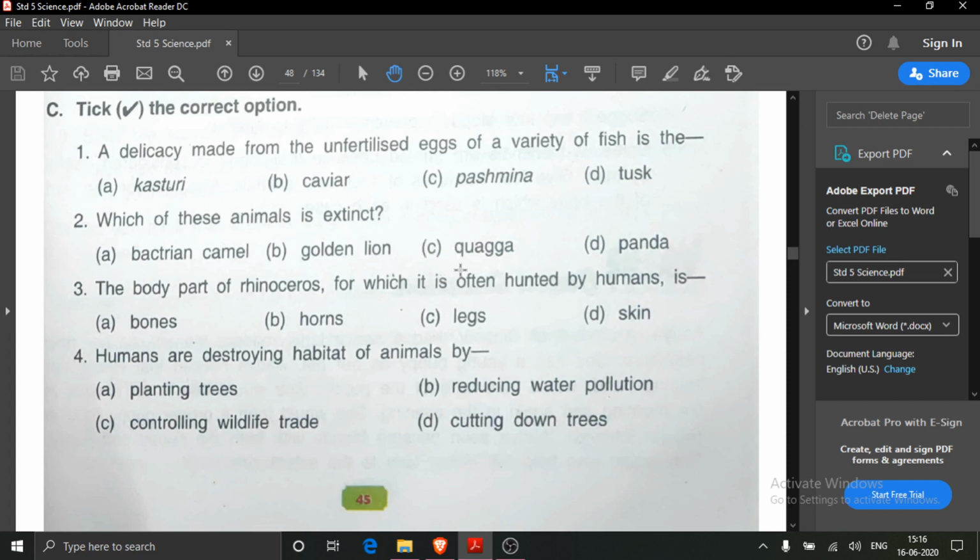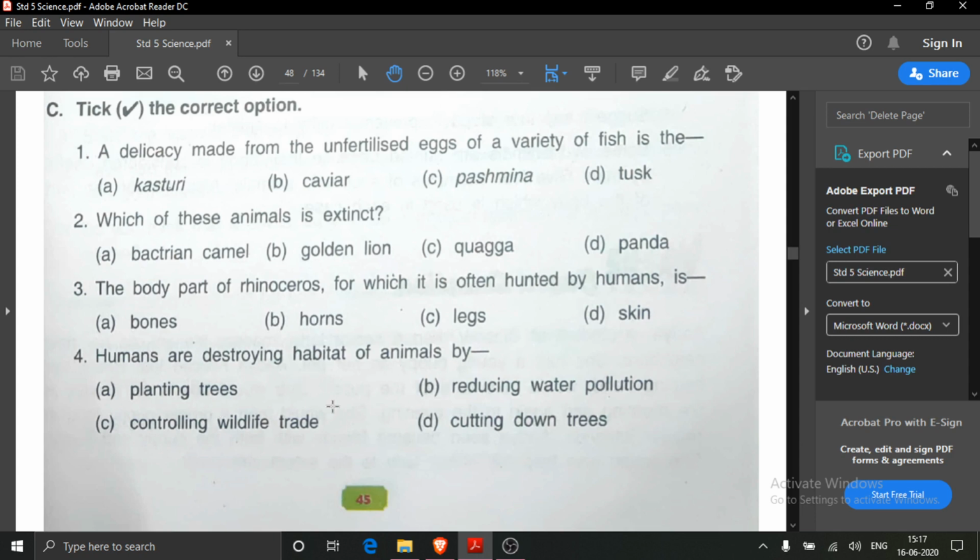C. That is quagga. Now third one. The body part of rhinoceros for which it is often hunted by humans is? Bones, horns, legs or skin. Yes, horns. H-O-R-N-S.